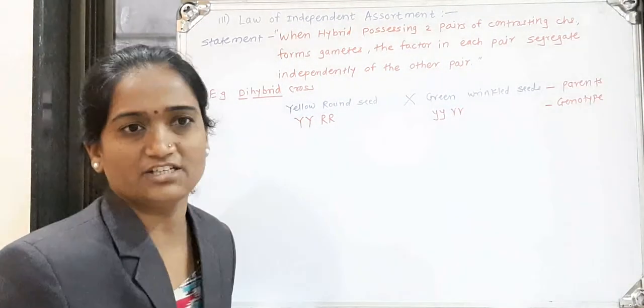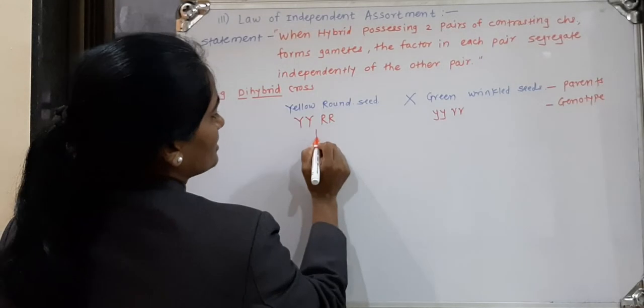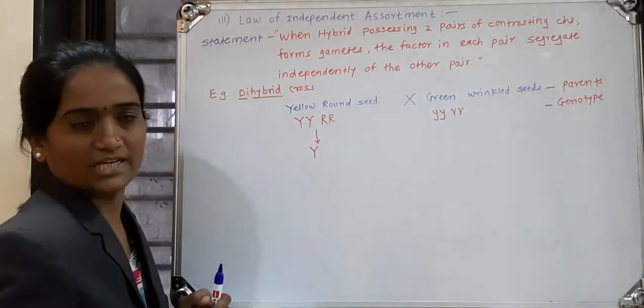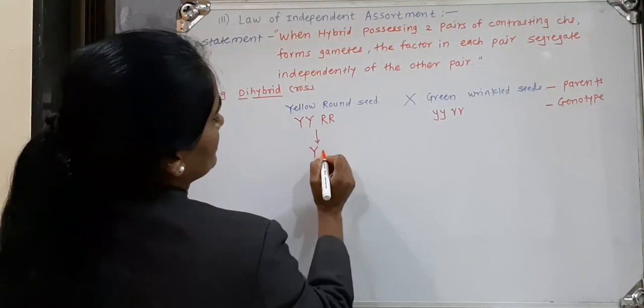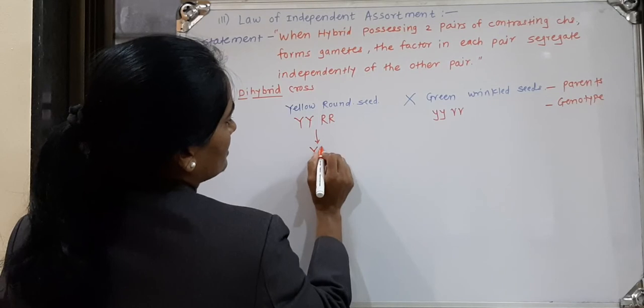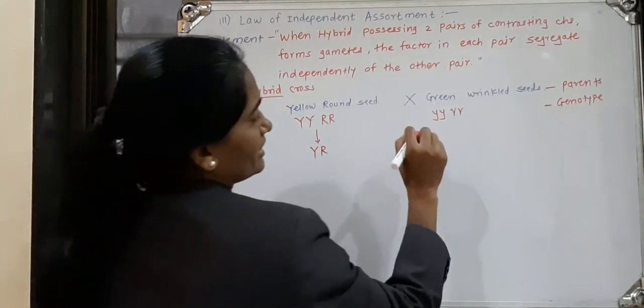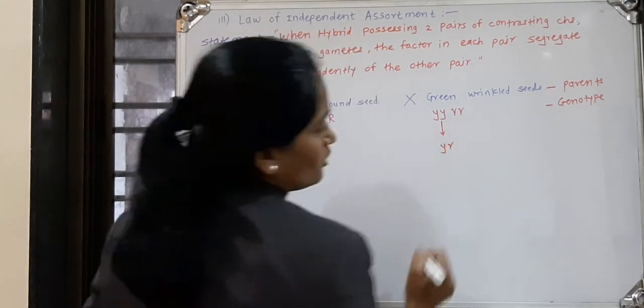Then the next condition is formation of gametes. Being homozygous in condition, from yellow a single capital Y, and from round seed a single capital R. Then from green and wrinkled, small y and small r.